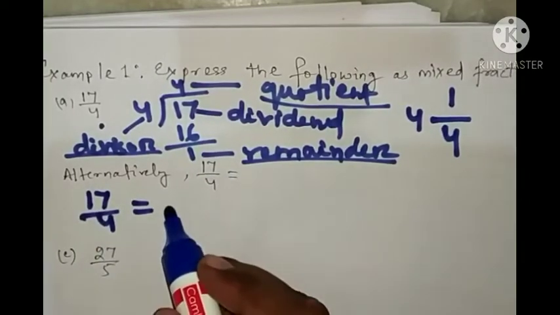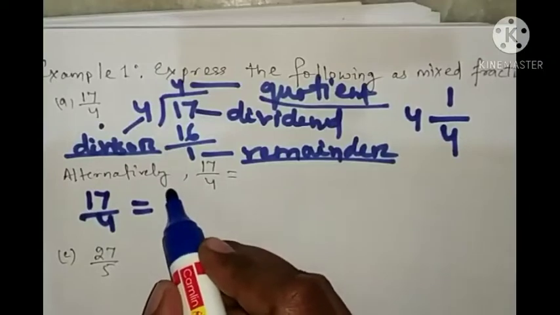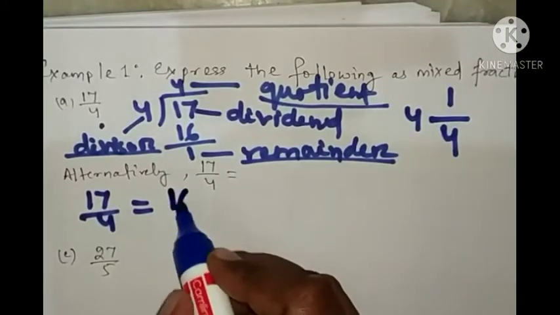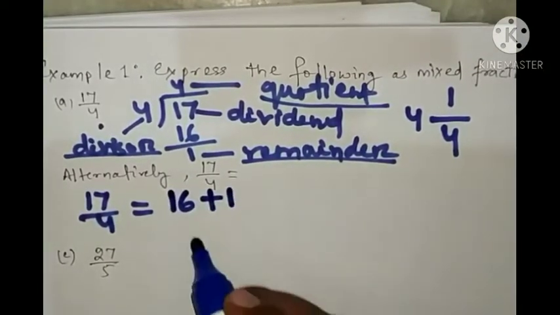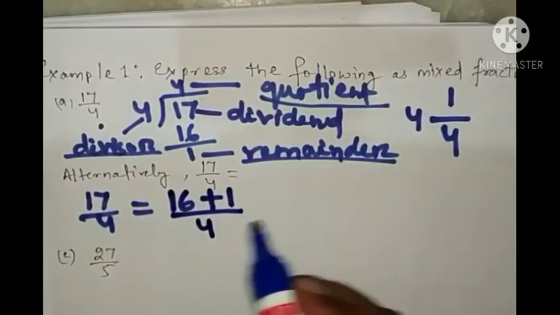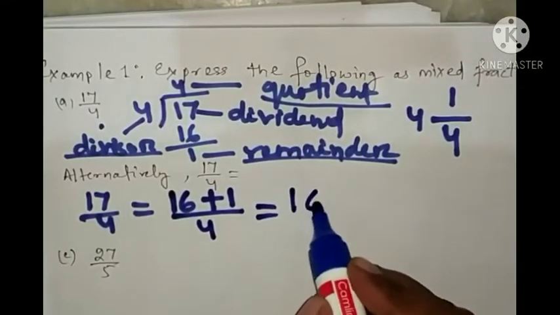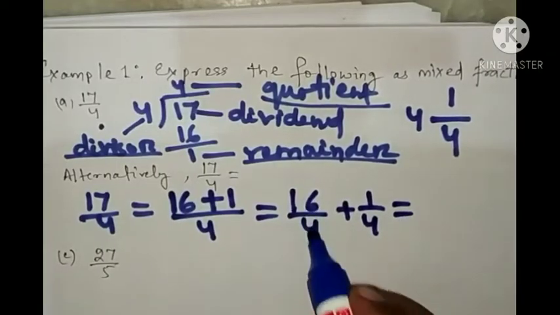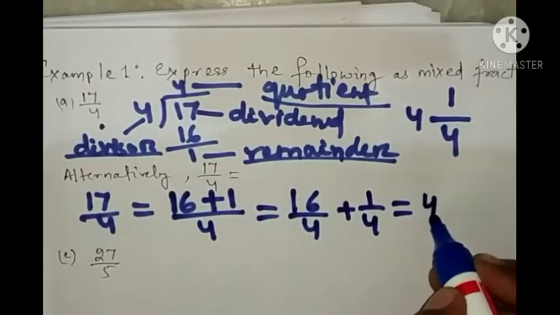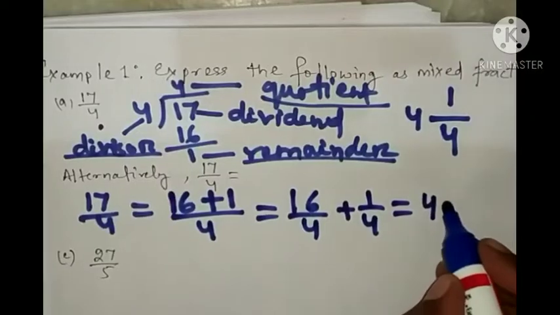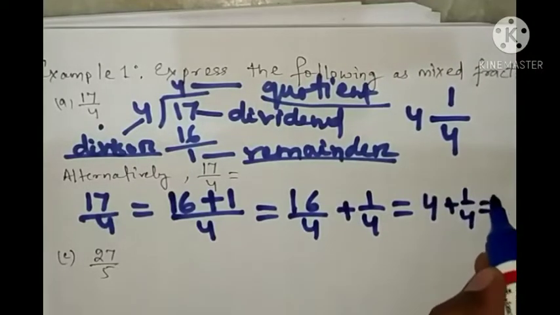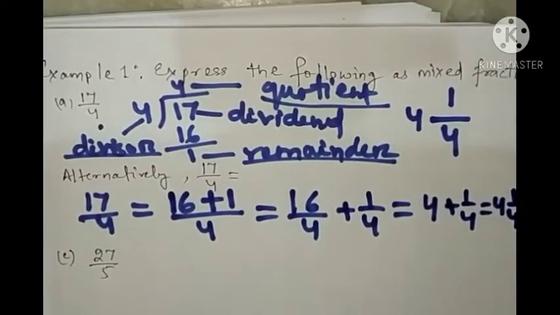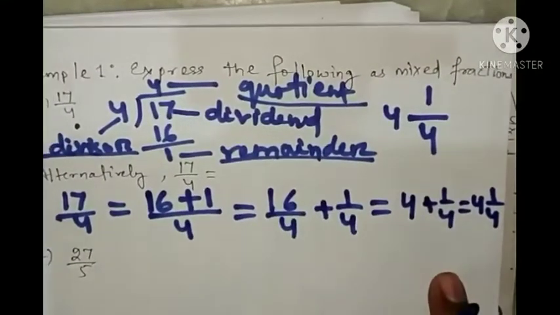So you can write 16 plus 1 over 4, so 16/4 plus 1/4. 16/4 is how much? 4. Plus 1/4. It is how much? 4 and 1/4. Like this also you can find it. This is the alternative.